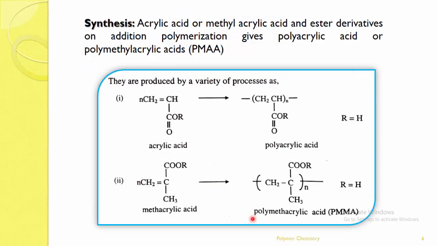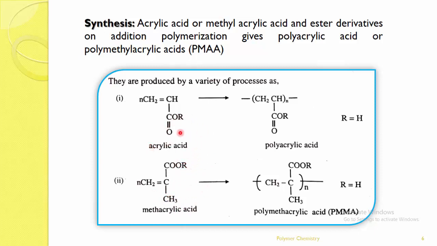Let us see the synthesis. Here also it is very simple. Acrylic acids or methacrylic acids can undergo addition polymerization to give polyacrylic acids. Here you can take acrylic acid or methacrylic acid and the ester derivative, anyone. In acrylic acid, when R equals H, it becomes acrylic acid. When R is substituted with a methyl group, it becomes methacrylic acid.